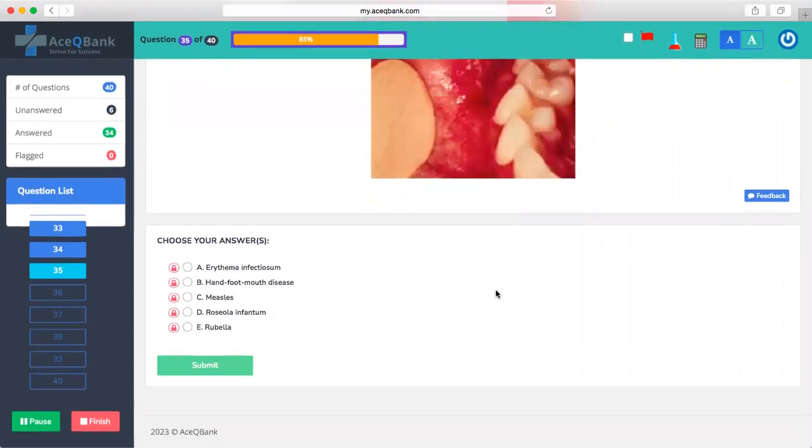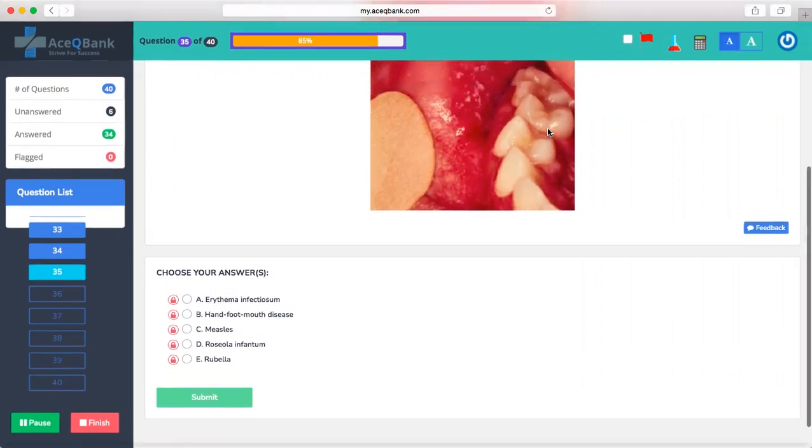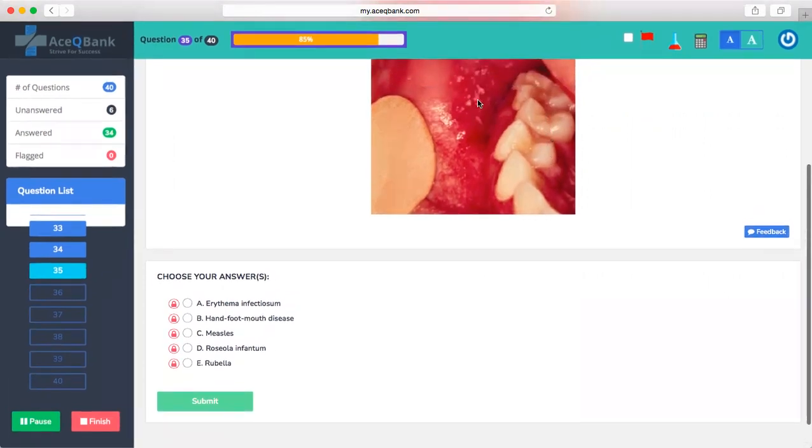A. Erythema infectiosum. B. Hand-foot-mouth disease. C. Measles. D. Roseola infantum. E. Rubella. Koplik spots, so it's measles. So this is how it looks like. C, many of you said A, C. So let's go with the C.